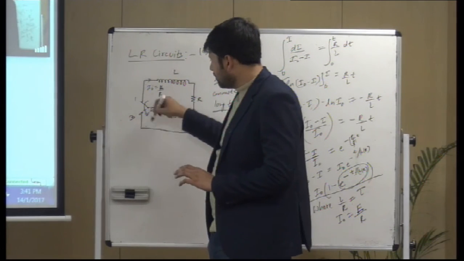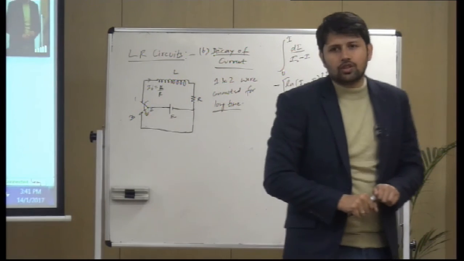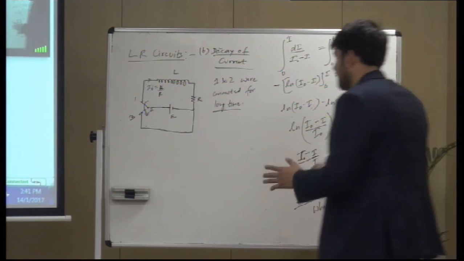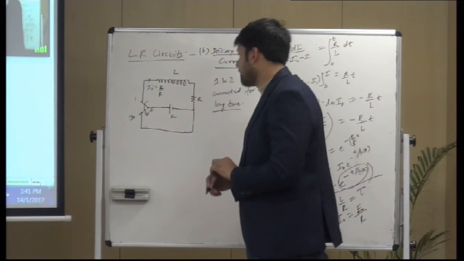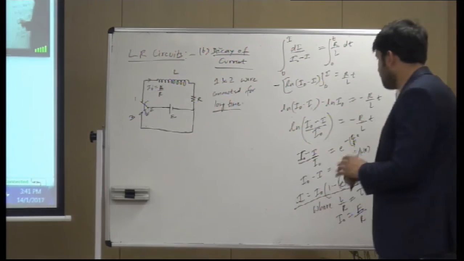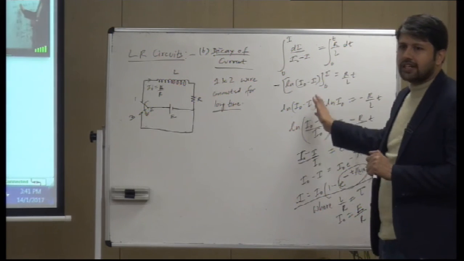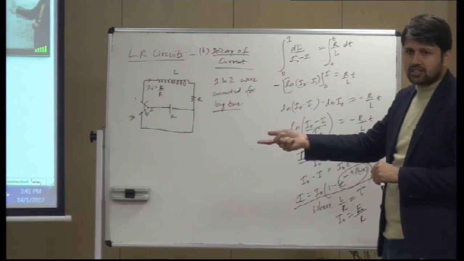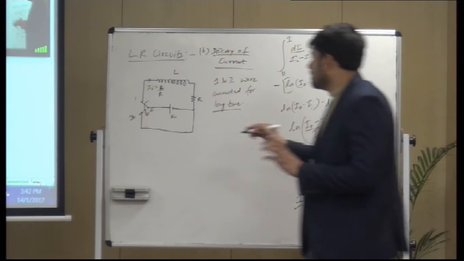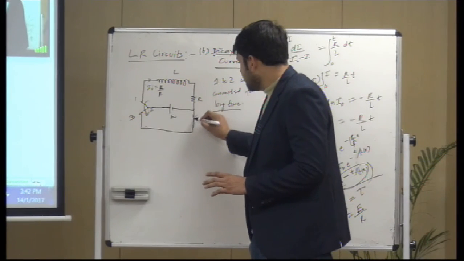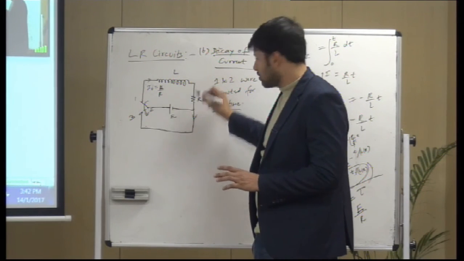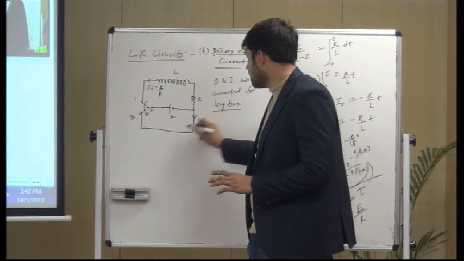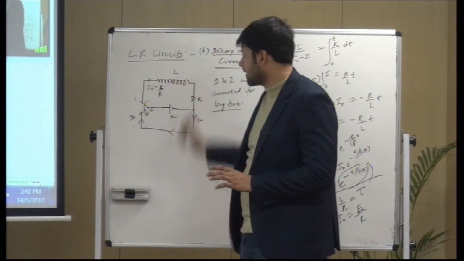Now what we do is connect 2 and 3 suddenly, and now what happens in this scenario? You already know that when current was growing, the inductor would have stored half L I squared energy. The inductor tries to maintain the current through it, so initially it will try to maintain I naught current through this circuit.